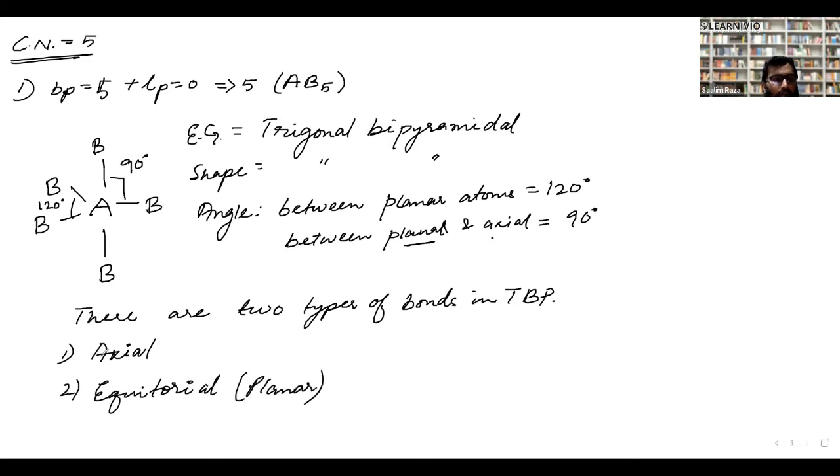The planar ones, okay? The axial and equatorial. The bond between the axial and the equatorial one is 90 degrees. The angle between the equatorial ones is equal to 120 degrees. Now the example for this is PCl5. Okay, PCl5. Now another point that you have to remember about PCl5 is that there is a reaction.